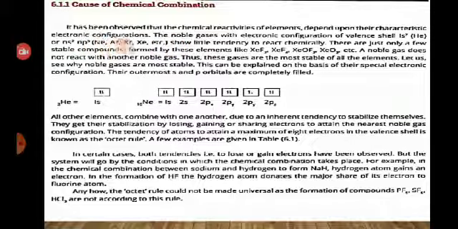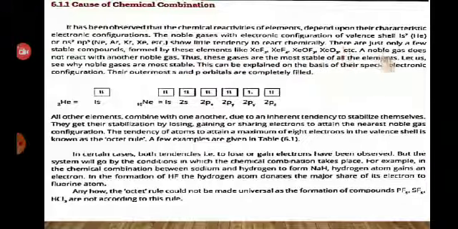It has been observed that the chemical reactivities of elements depend upon their characteristic electronic configuration. The noble gases with electronic configuration of valence shell, neon, argon, krypton, xenon, etc., show little tendency to react chemically.